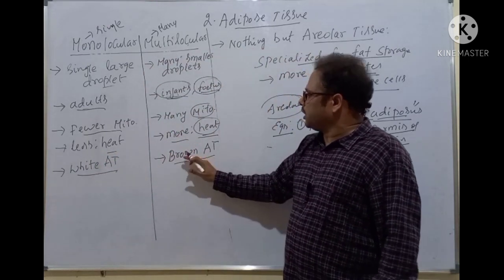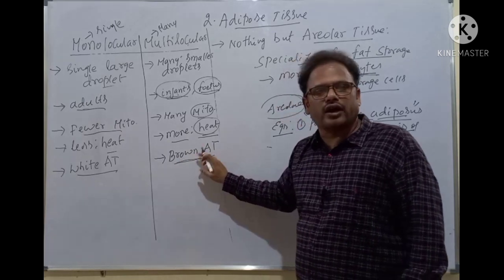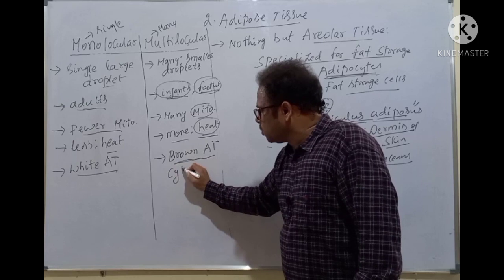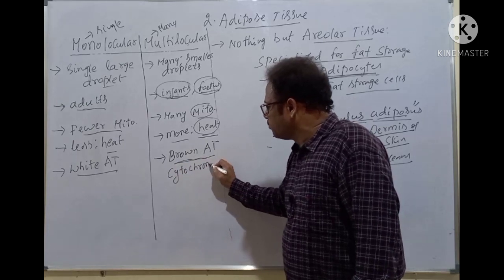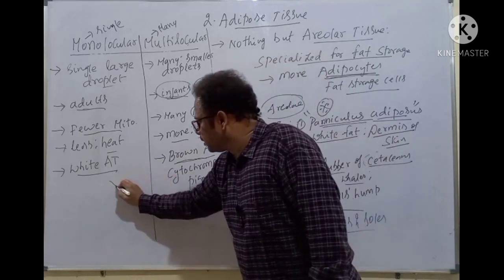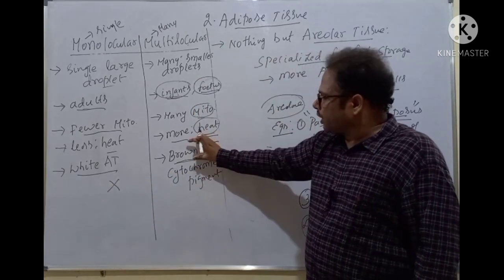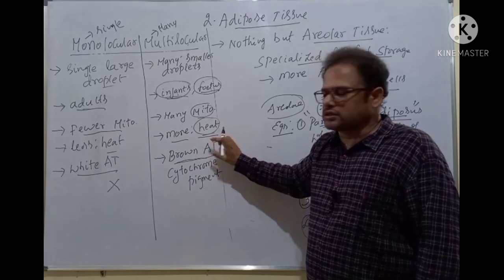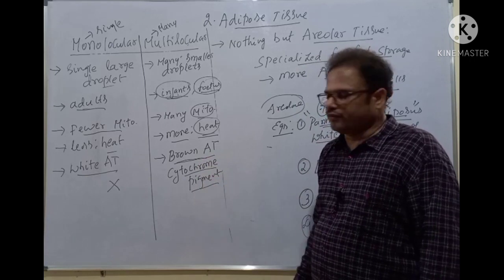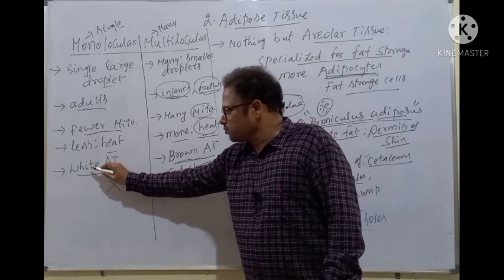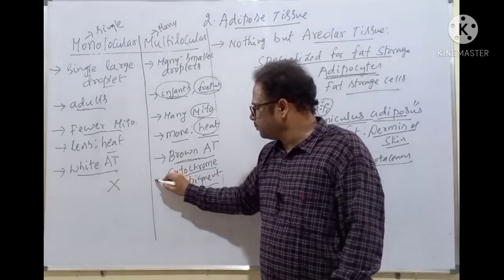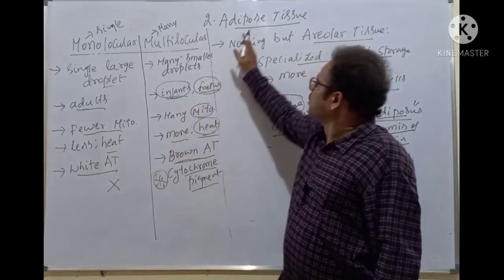Now, why is this fat or adipose tissue brown in color? Because it contains a cytochrome pigment. Here in the white, the cytochrome pigment is absent. So the brown adipose tissue is brown because of the presence of the cytochrome pigment, whereas the white is white because of its absence. So, a very important point. That's all about the adipose tissue.